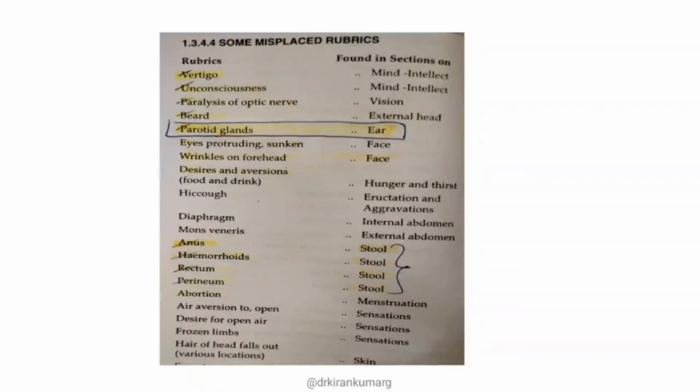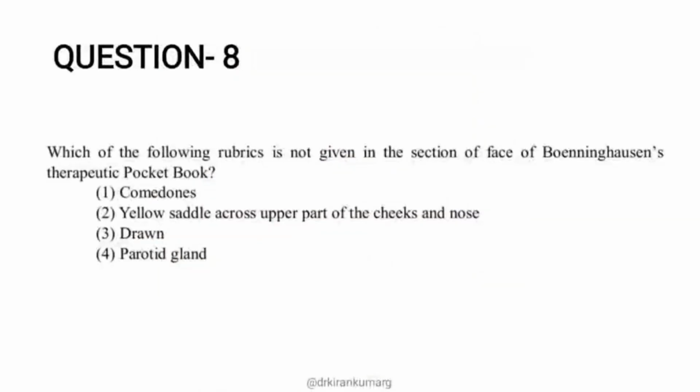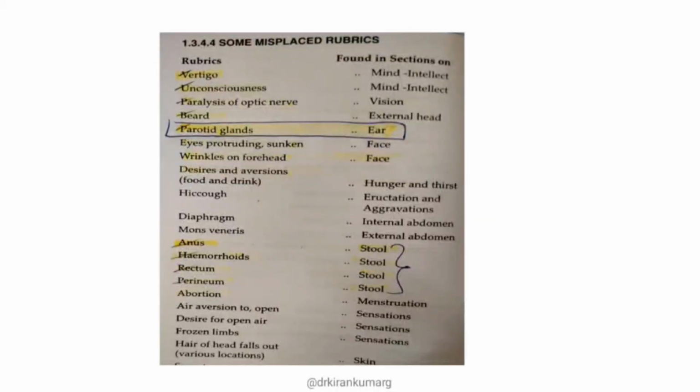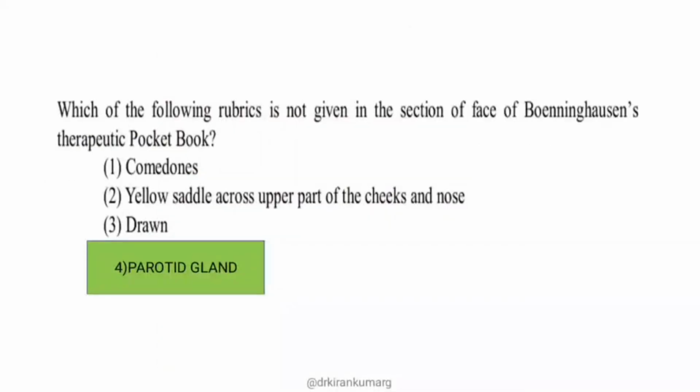The question asked which rubric is not given in the face chapter of the BTPB, so the right answer is parotid gland. You need not be confused with all the three other options. If you know the misplaced rubrics of the BTPB, you can directly answer this question.